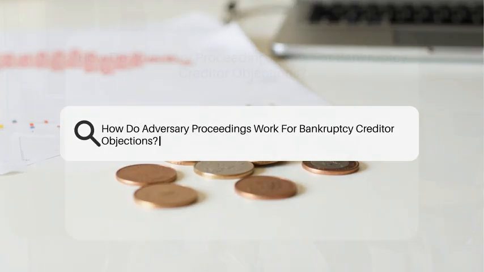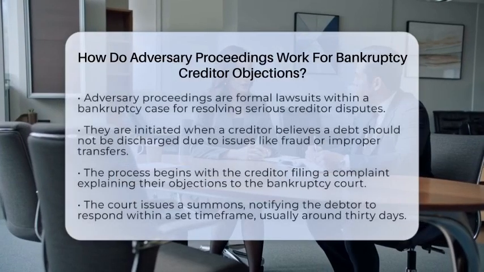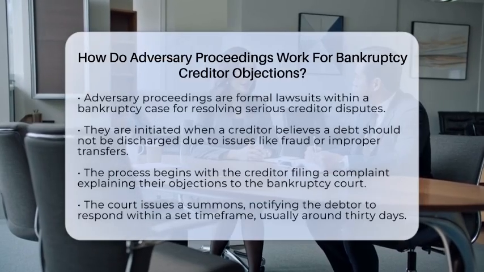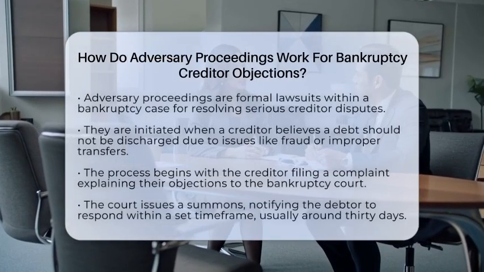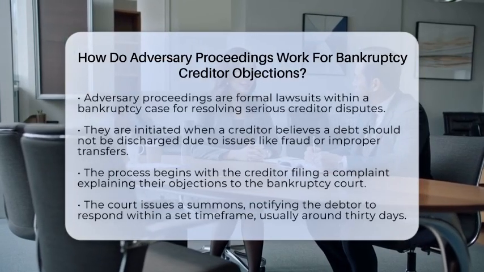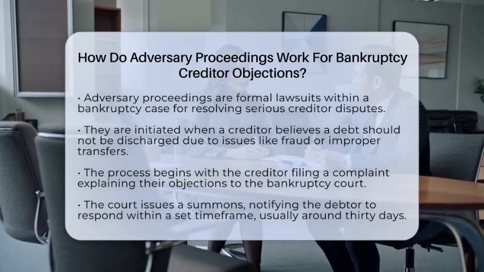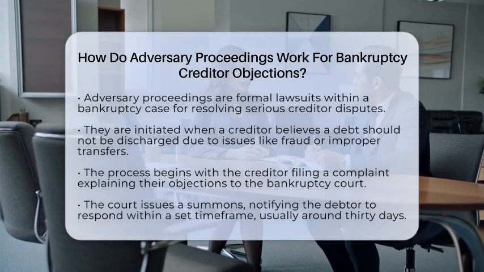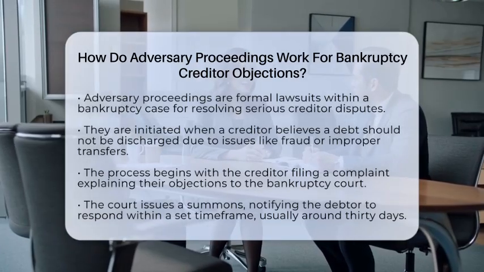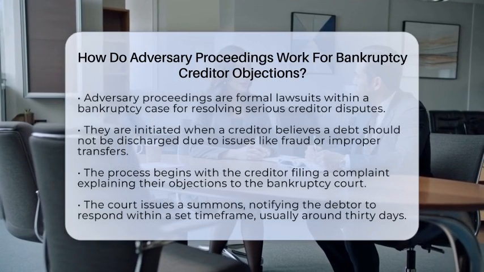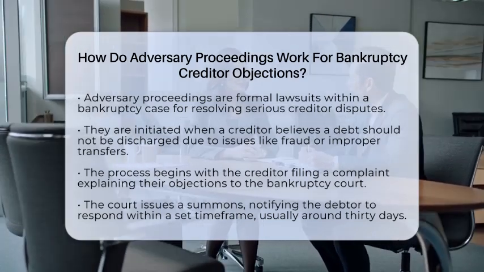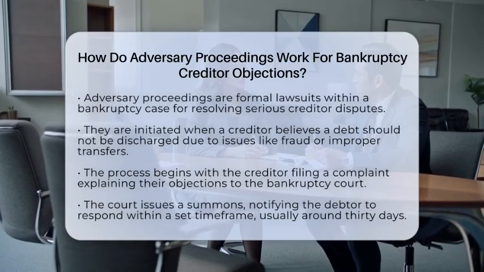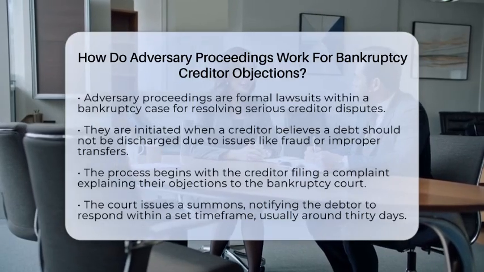How do adversary proceedings work for bankruptcy creditor objections? Imagine you're in a courtroom, not just any courtroom but one set up specifically for resolving disputes within a bankruptcy case. That's where adversary proceedings come into play. These are formal lawsuits filed inside a bankruptcy case when a creditor has a serious issue that can't be sorted out through simple motions. For example, if a creditor believes a debt should not be discharged because of fraud or improper transfers, they can start an adversary proceeding to get the court involved.